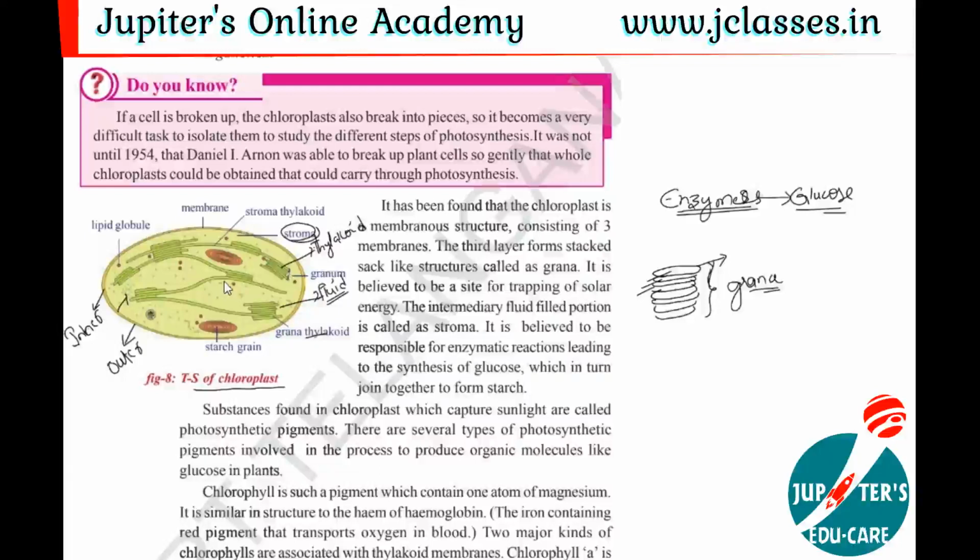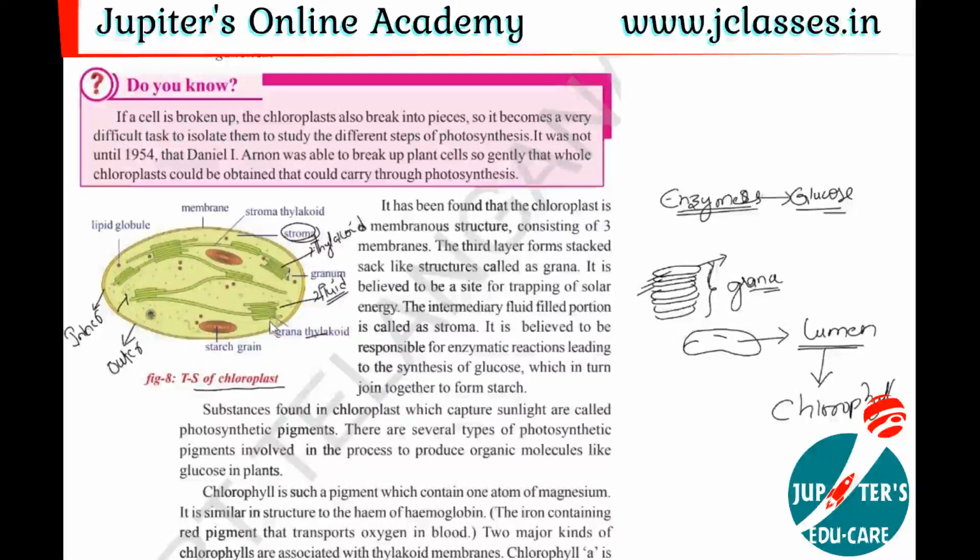Then where is the chlorophyll present here? If you see this grana, small empty places are present inside the thylakoid or inside the grana. This small empty space is called lumen. In this lumen, the green color pigment, the chlorophyll, is present. Once again, we will discuss this.